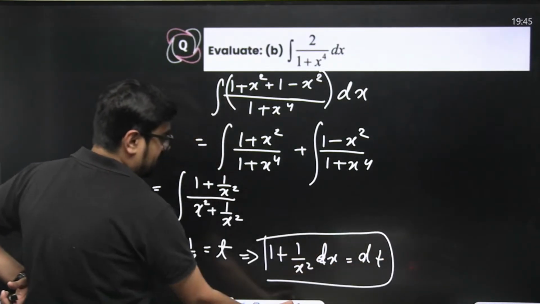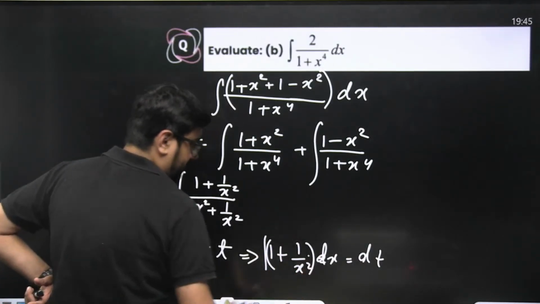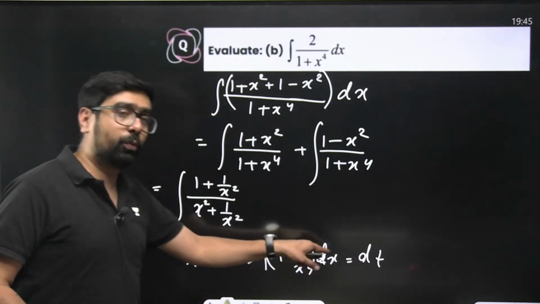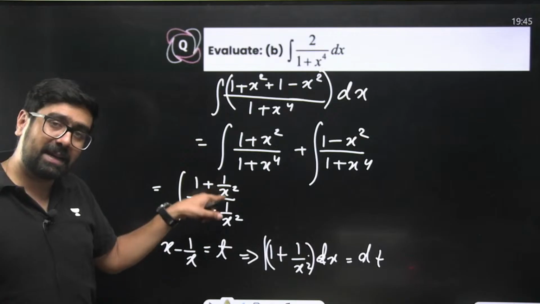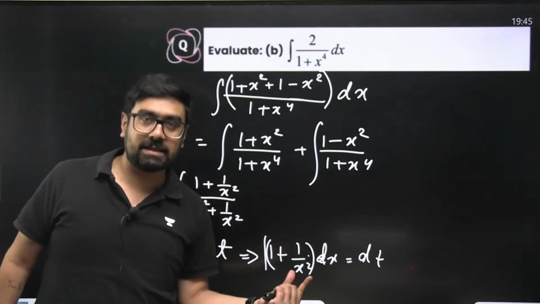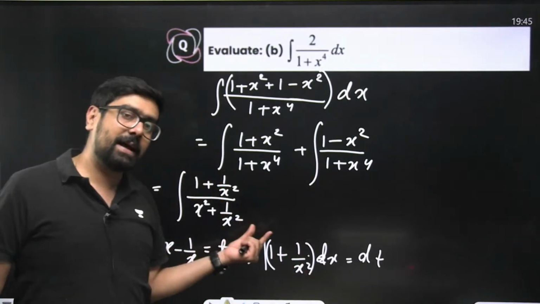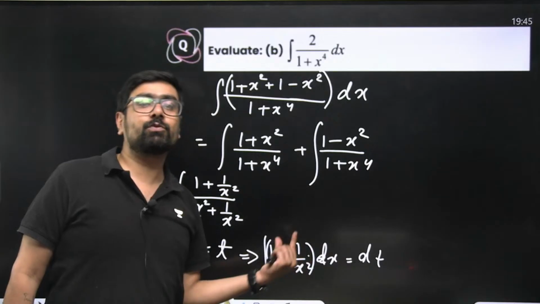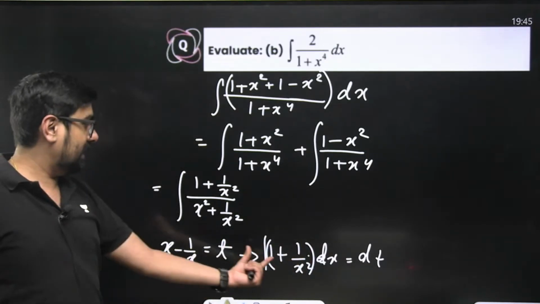This is an important step over here. Okay, this is very important. What to put as t? If you had 1 minus 1 by x square, you'll put 1 plus 1 by x as t. If you have 1 plus 1 by x square, then put 1 minus 1 by x as t, so that it can give you this.